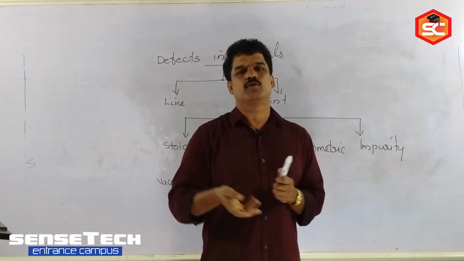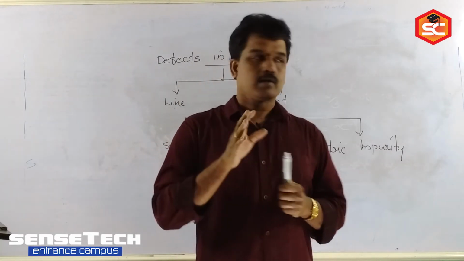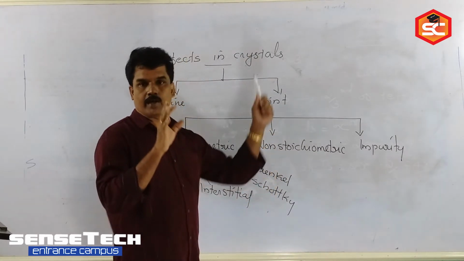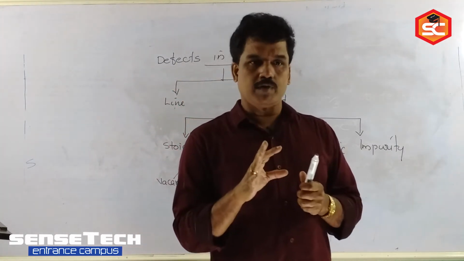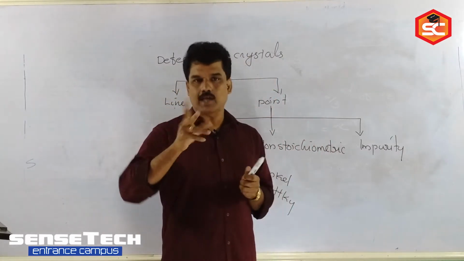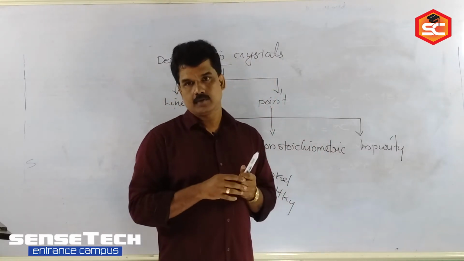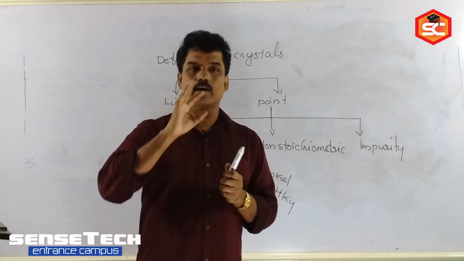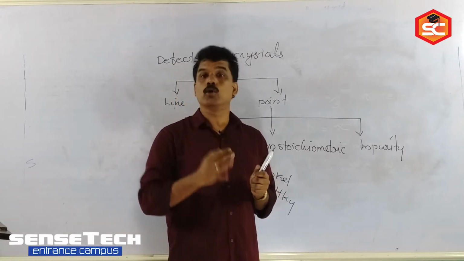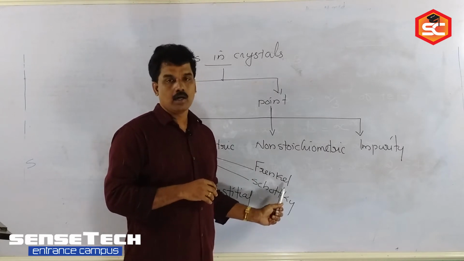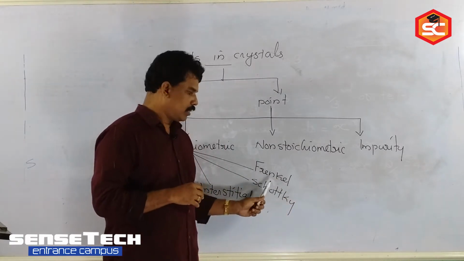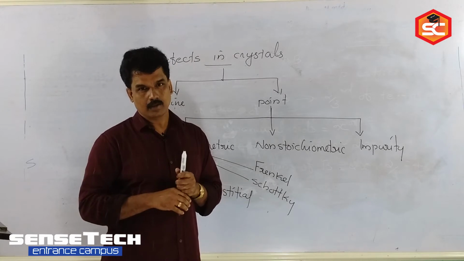Such a defect we can normally observe in crystalline solids with cation and anion sizes that differ, and their coordination number is normally low. For example, silver halides, AgCl, AgBr, and zinc sulfide, ZnS, will show Frenkel defect.